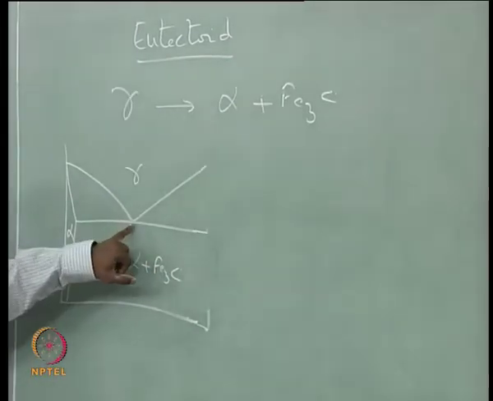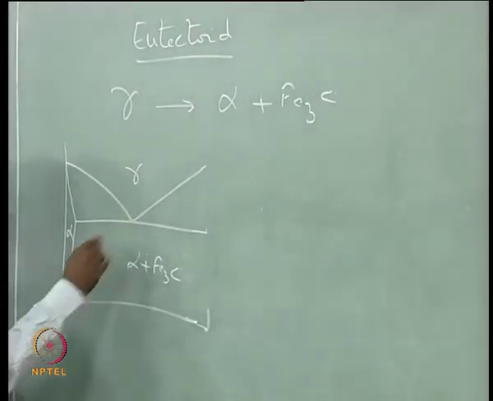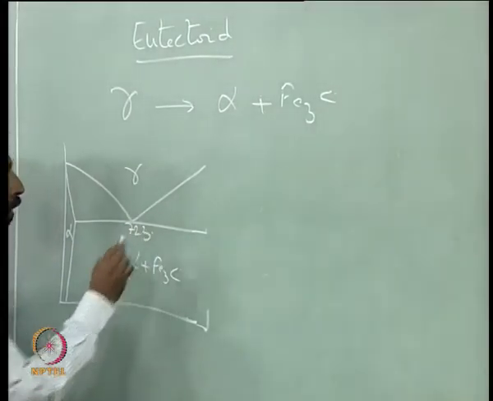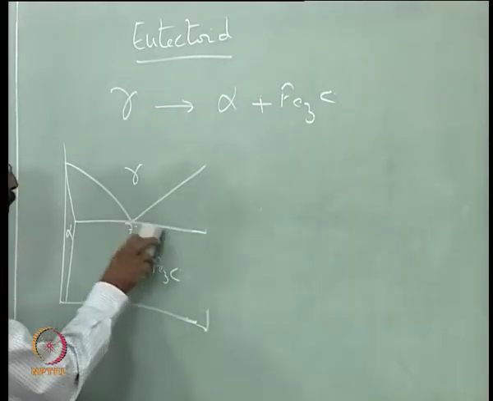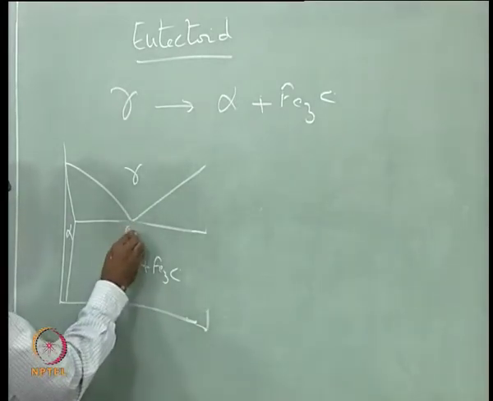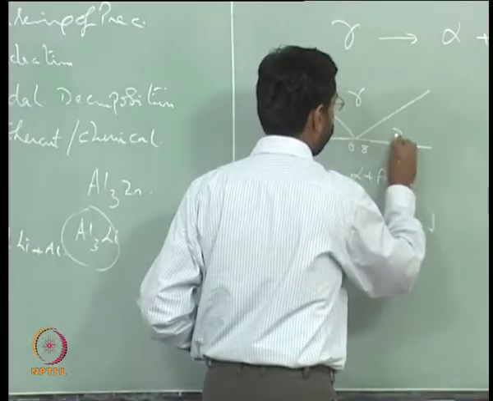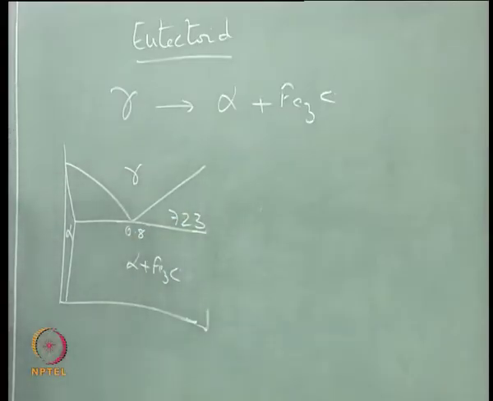What is this temperature? 723. And what is this composition? 0.8. By the way, have you ever thought about it: you have an alpha and you have a gamma, you do not have a beta here.